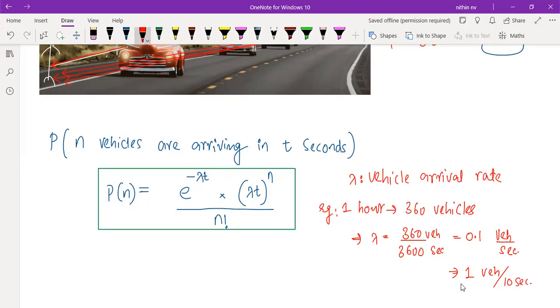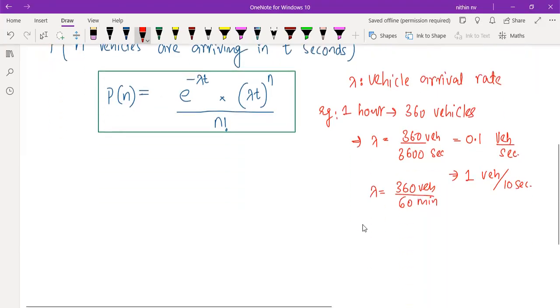We can also represent this lambda in vehicles per minute. For example, lambda equal to 360 vehicles in 1 hour, meaning 60 minutes. Right or not? Like this also we can write, which means it is 6 vehicles per minute. Understood or not?